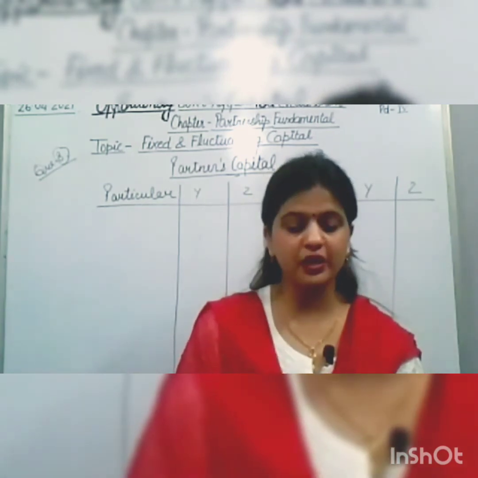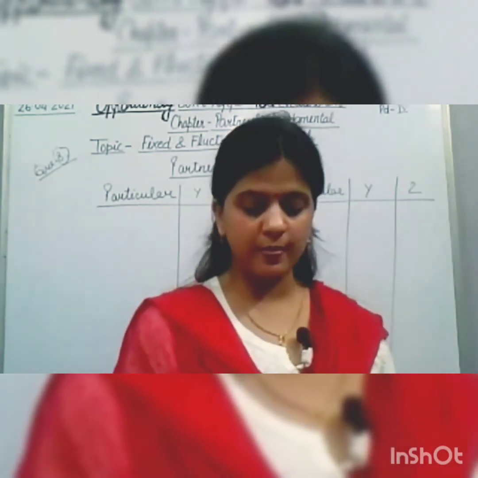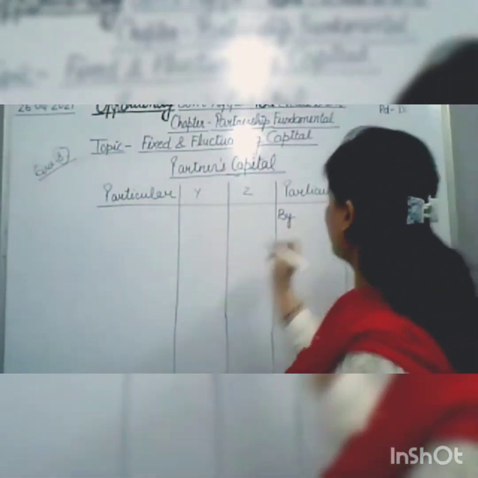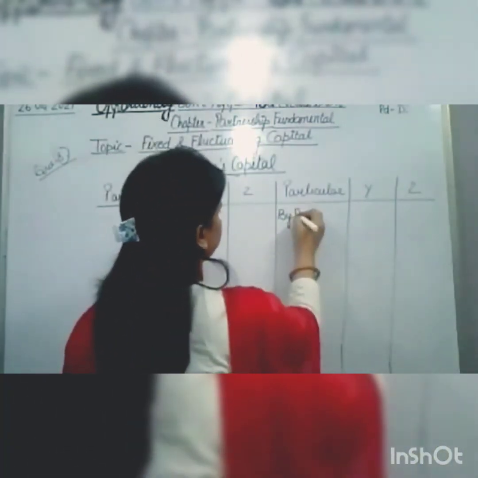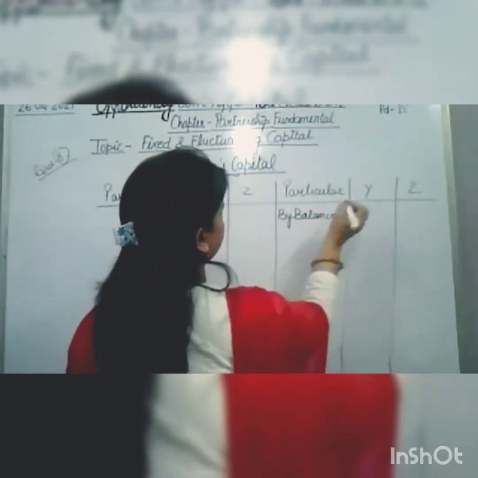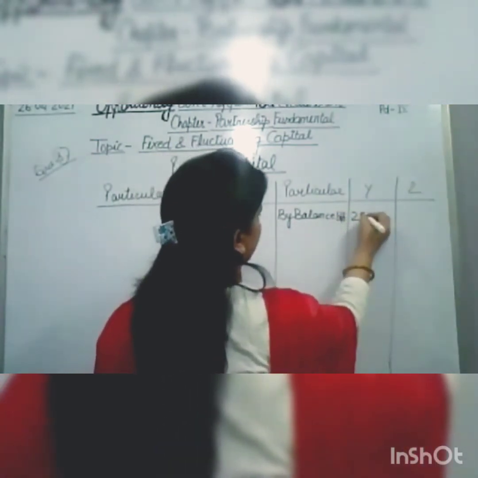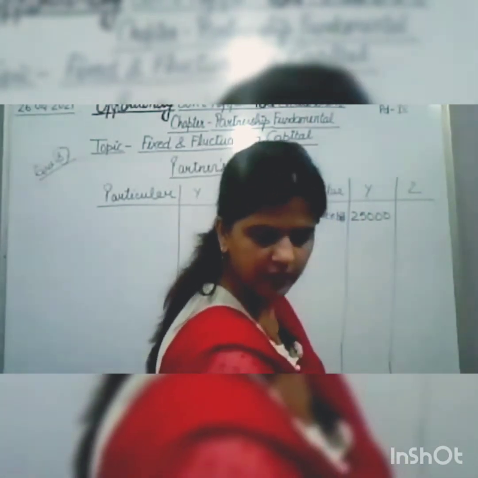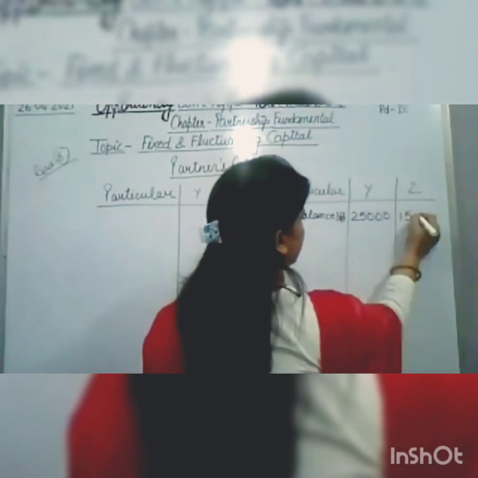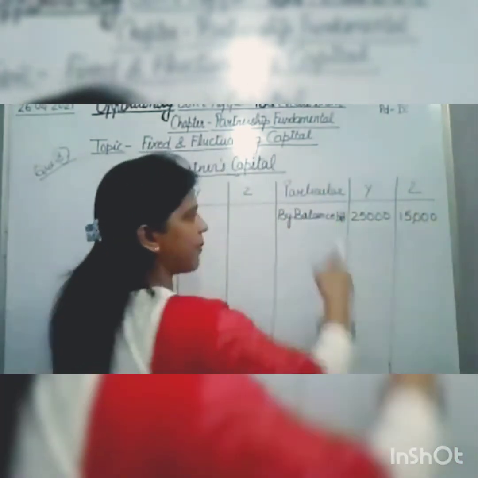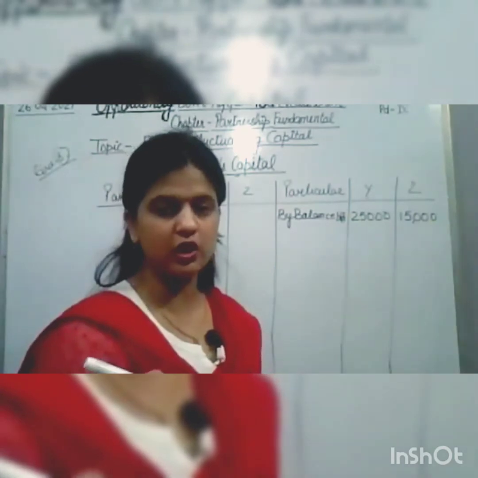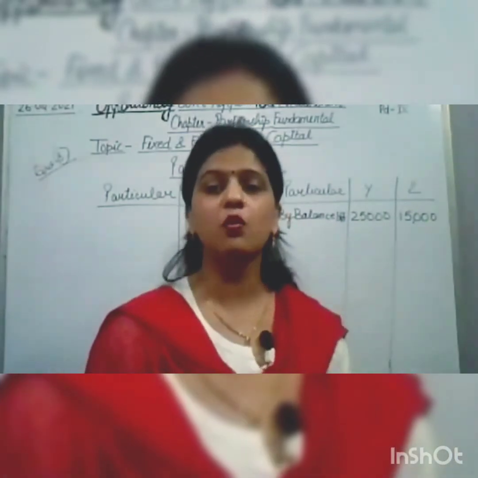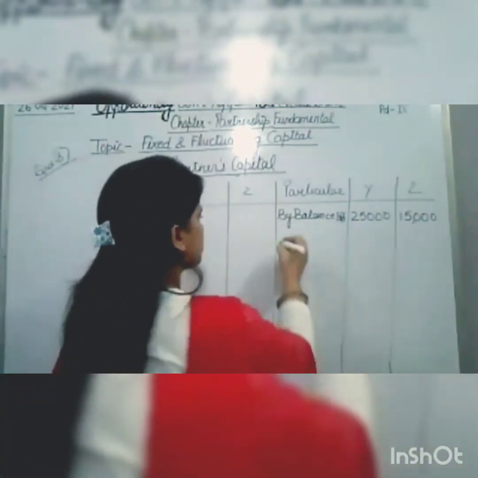The balance of capital which is given, that is 25,000 and 15,000. So we'll write here by balance brought down, 15,000 capital of Z and Y's capital is 25,000. Now what we need to record? We need to record the interest on capital, the salary and the commission which we have calculated while preparing profit and loss appropriation.